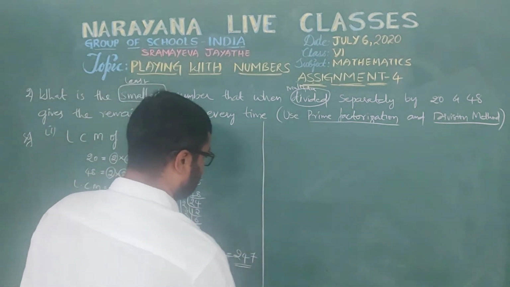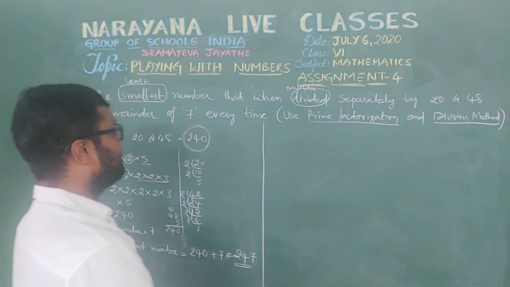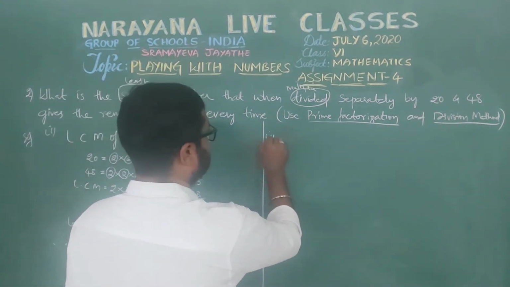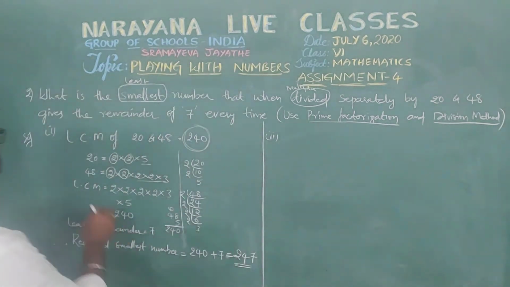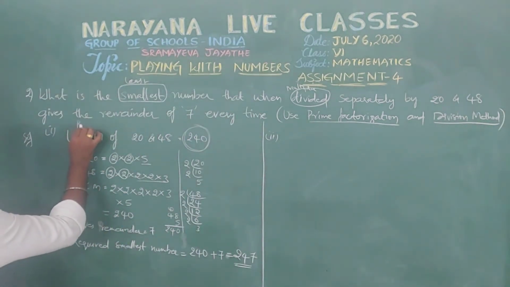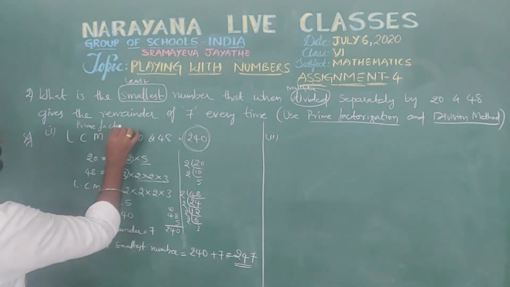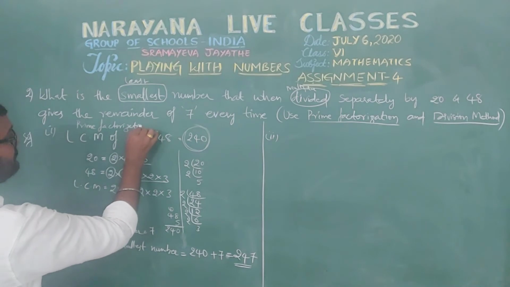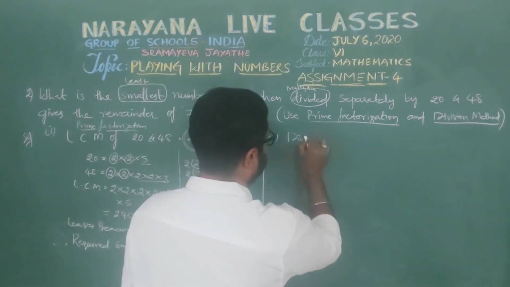So, same, let's find using the division method. That is the second method, the division method. So this is the prime factorization method, okay, this is prime factorization, and whereas this one is the division method.